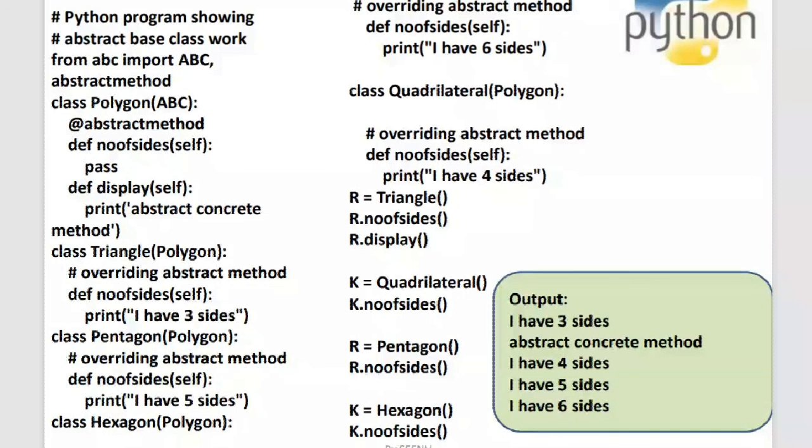So just take a look at this particular code snippet. Just forget about the top part, which I'll be explaining to you later. Just look into this part. Okay, so what I have written here.